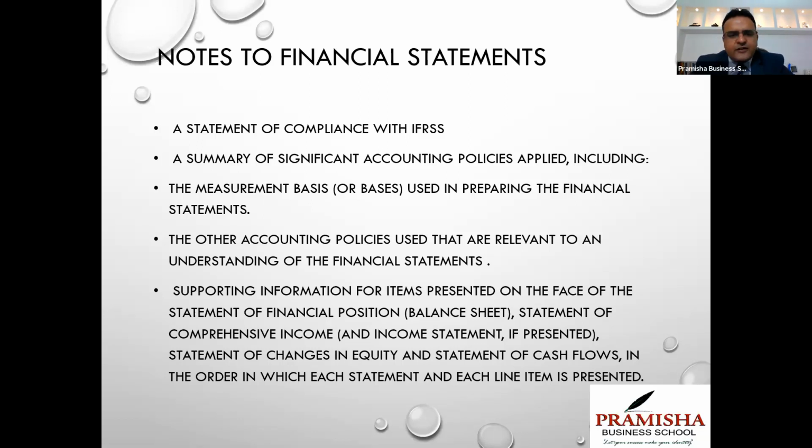A summary of significant accounting policies used. The measurement basis like FIFO, weighted average. What is the measurement basis used by us? The other accounting policies followed by us, and supporting information to be presented in the notes to accounts relating to your balance sheet, income statement, cash flow, each line item. If it requires clarity, you disclose it. Disclose the details around it in the notes to accounts.